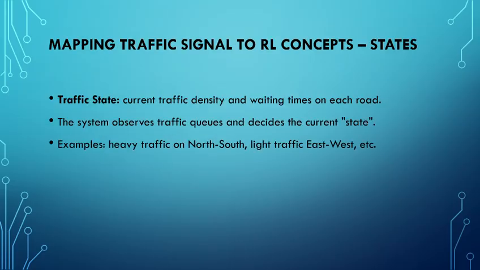Mapping traffic signal to real life concepts. In the traffic signal analogy, the state is the current traffic condition at the intersection. For example, how many cars are waiting on each road and for how long. This helps the traffic controller decide what to do next.